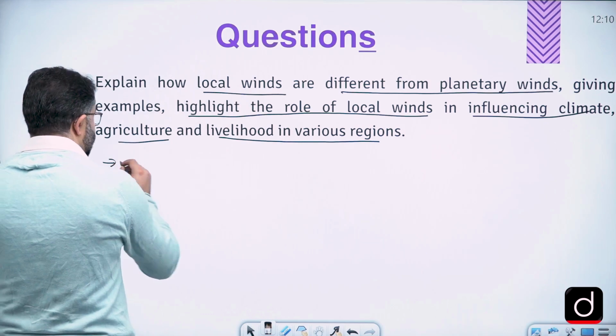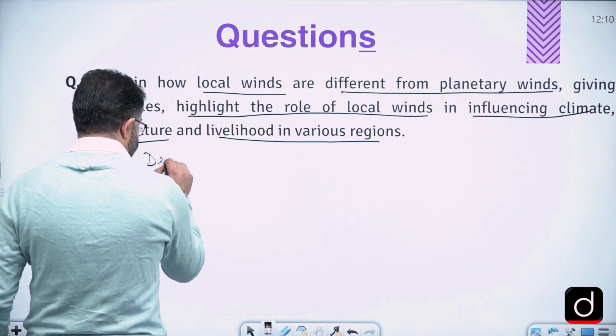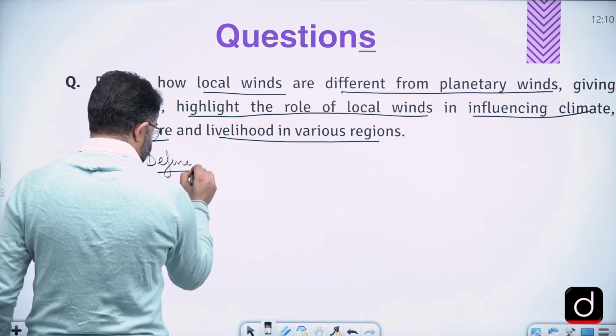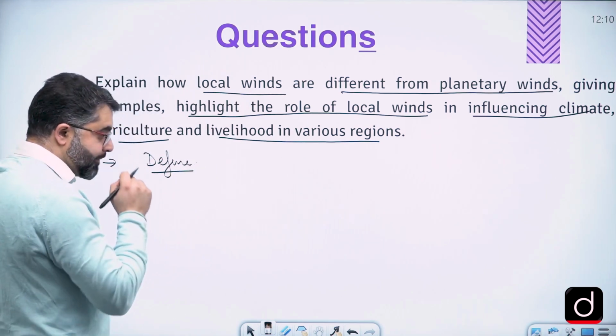So first we need to define the wind, which is very easy to define.